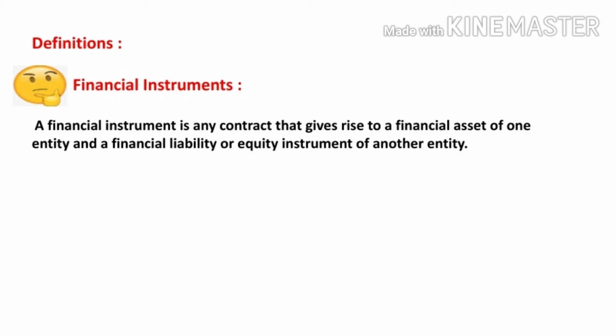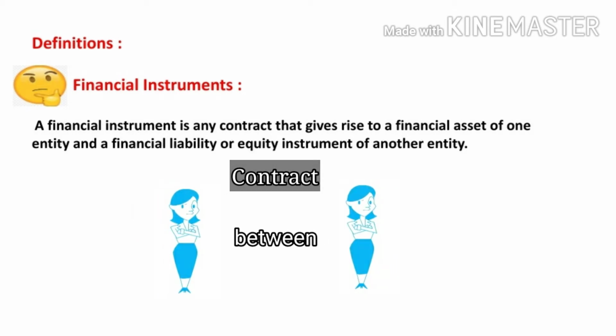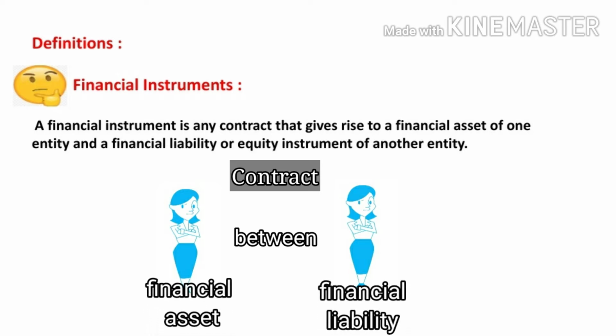A financial instrument is any contract that gives rise to a financial asset of one entity and a financial liability or equity instrument of another entity. So financial instrument is nothing but a contract which usually arises between two parties. For one party it creates a financial asset and for another party it creates a financial liability.